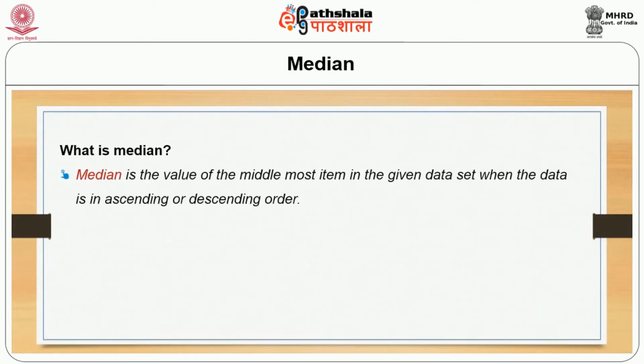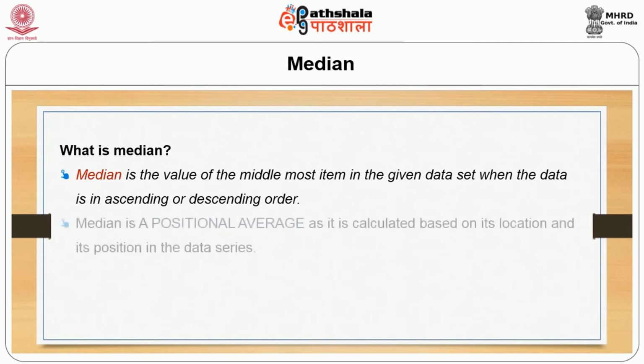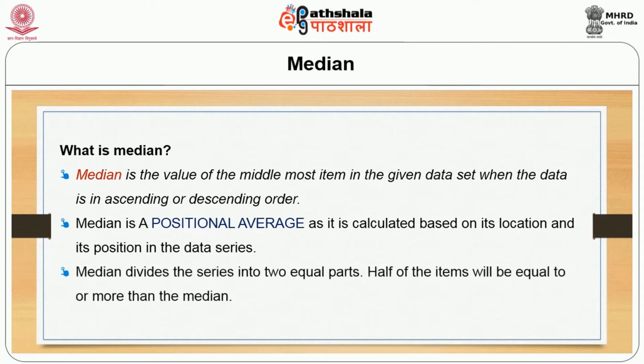Median is the value of the middlemost item in the given data set when the data is in ascending or descending order. Median is a positional average as it is calculated based on its location and its position in the data series. Median divides the series into two equal parts. Half of the items will be equal to or more than the median.